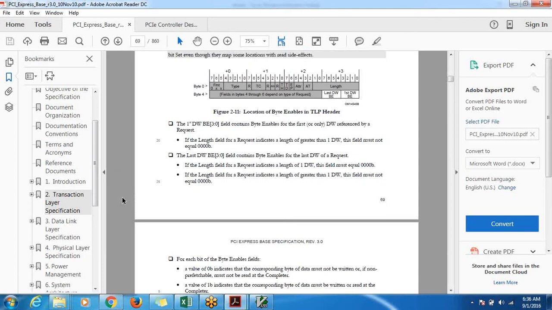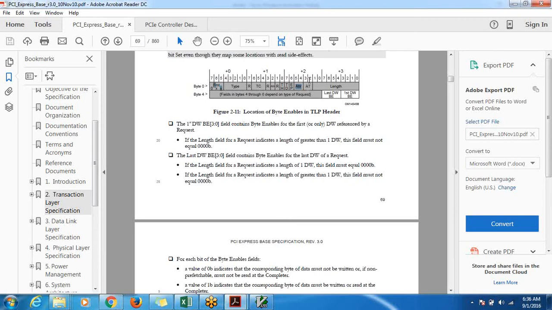Typically it has fields like format, type, traffic class, attributes, TH, TD, EP, again attribute, AT, length. If you go to a little more complex one, it may have a few more fields. So it's all about understanding all these fields, and given an AXI transaction, how we come up with the different values for these things.